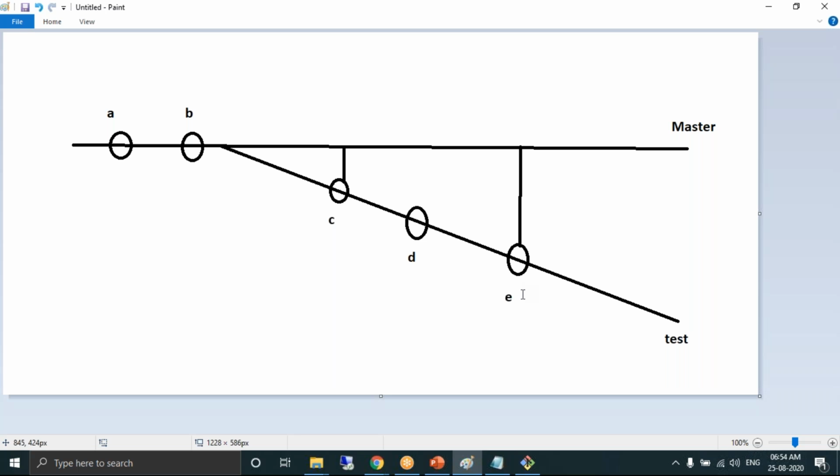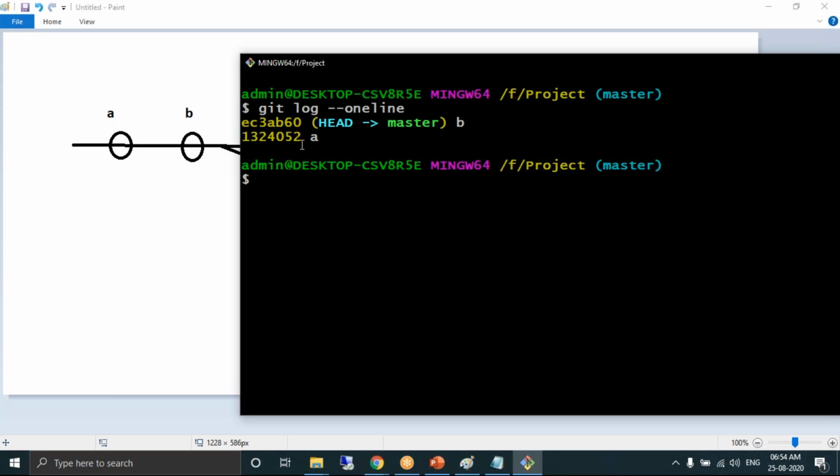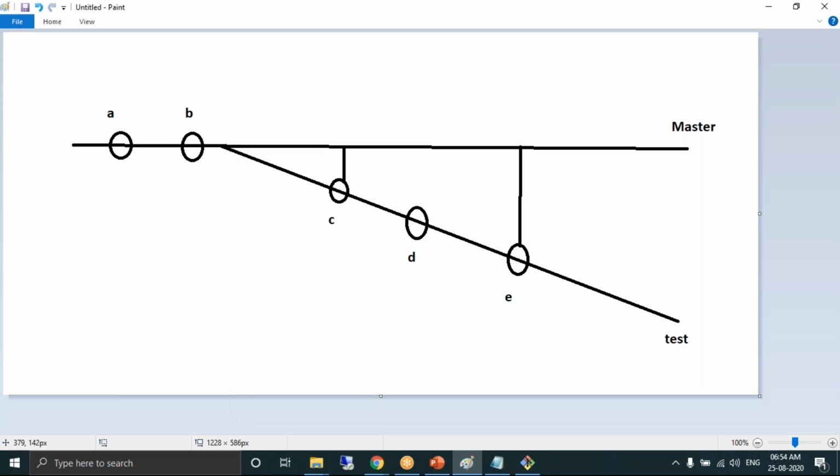Remember, every commit will have a unique number that is called a commit ID. You observe here, this is the commit ID, 1, 2, 3, 4. This is the unique number for commits. Whenever you want to selectively pick up the commits, you want to take a note of the commit IDs. You want to take a note of the C commit and D commit.